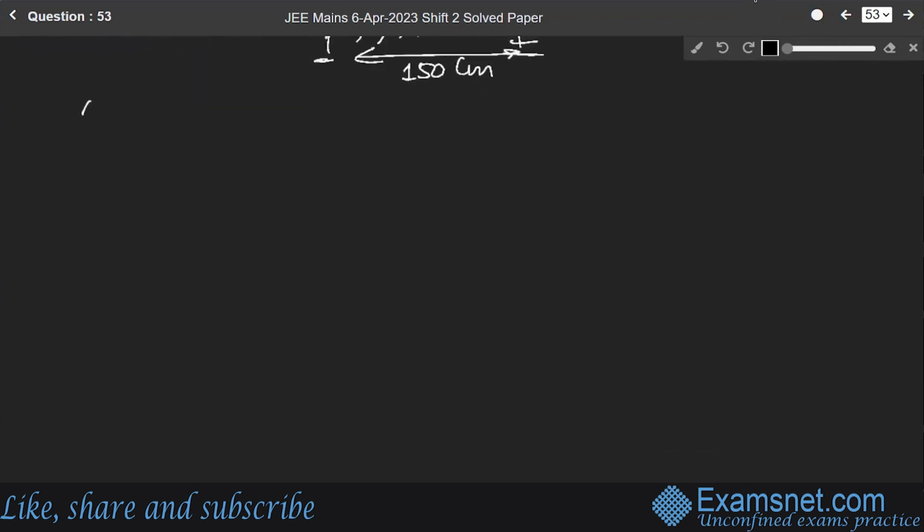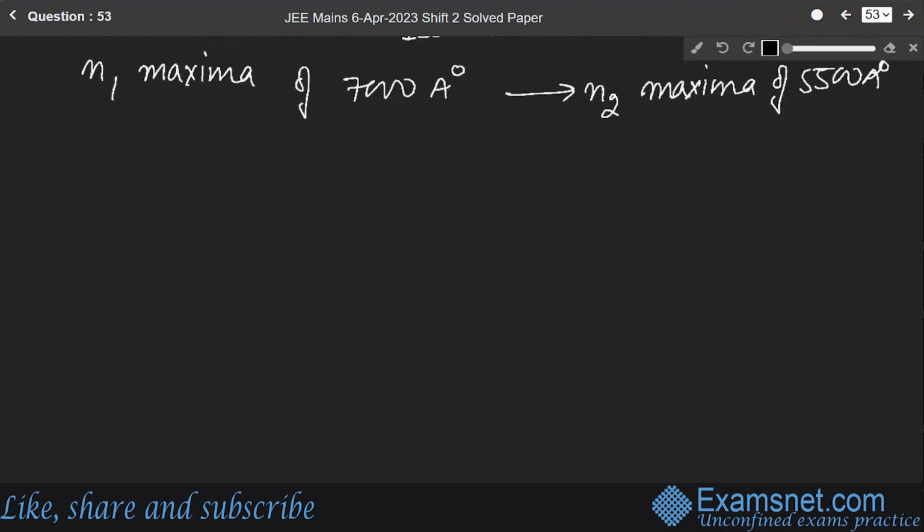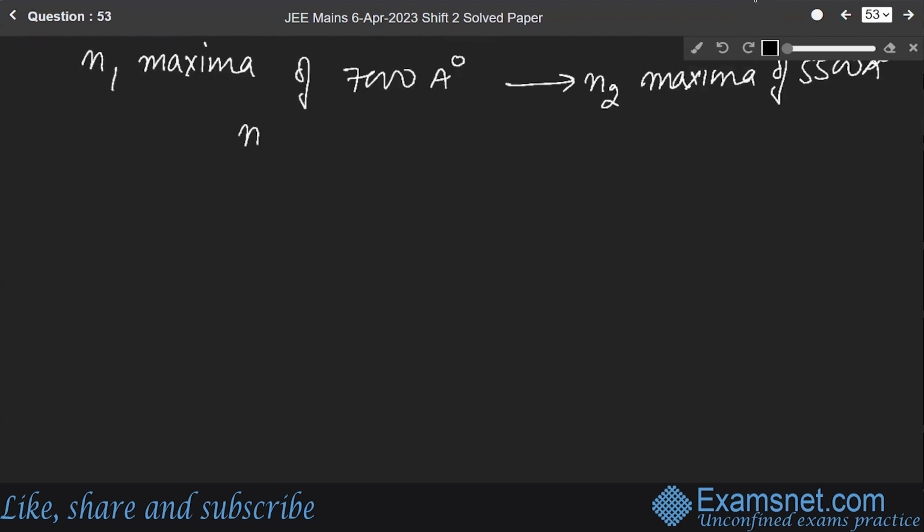Now let us say the N1 maxima of 7000 angstrom coincides with the N2 maxima of 5500 angstrom. Now, N1 beta 1 is equal to N2 beta 2.